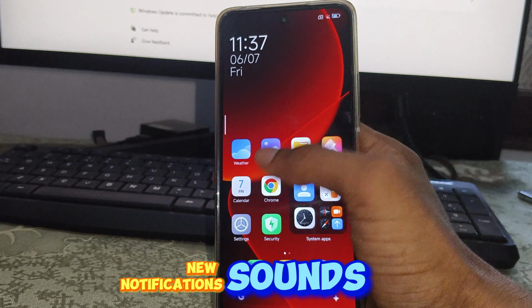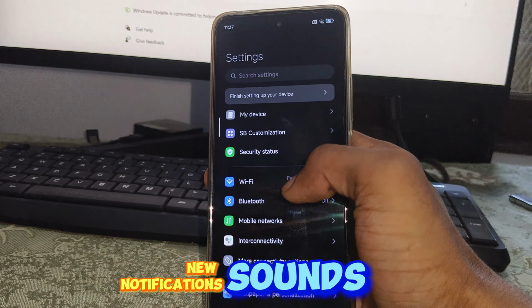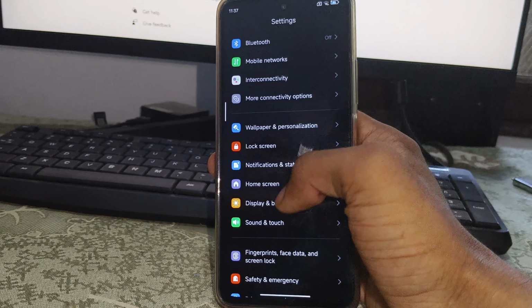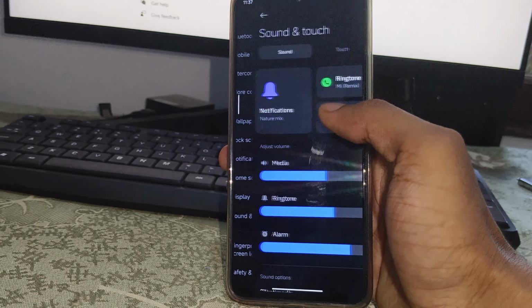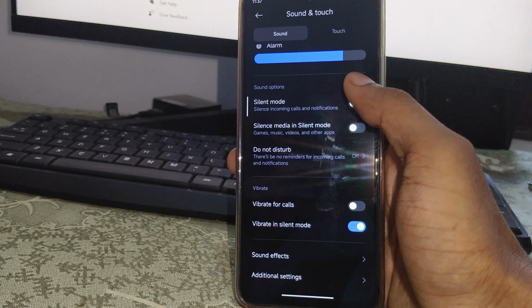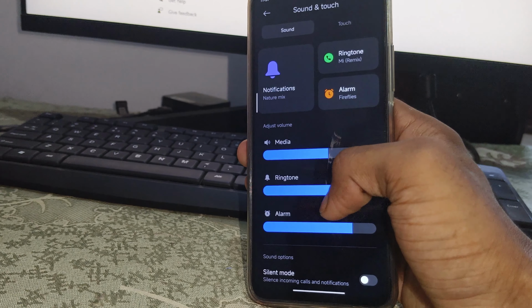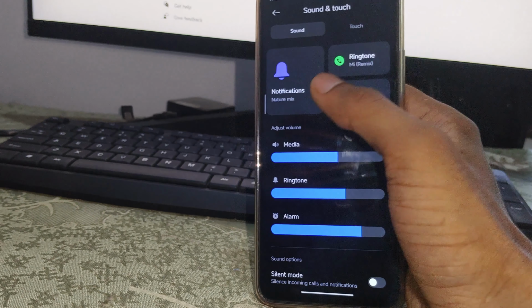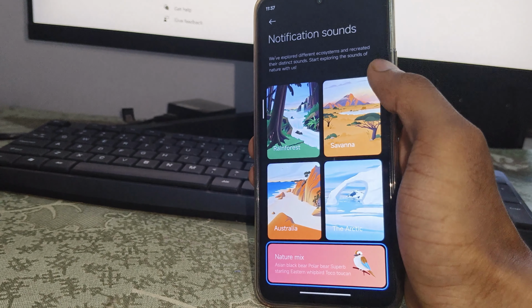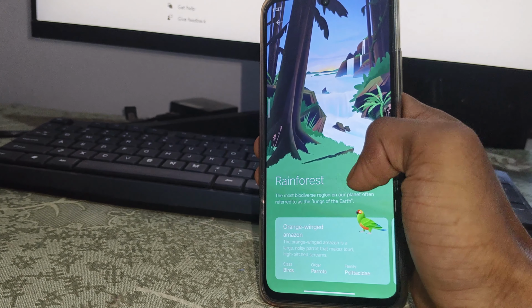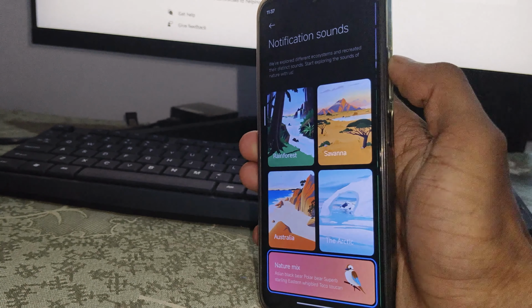Another feature in settings. You can notice in touch and sound, under notifications, you can see type on notification, and here you can see notification sounds added.